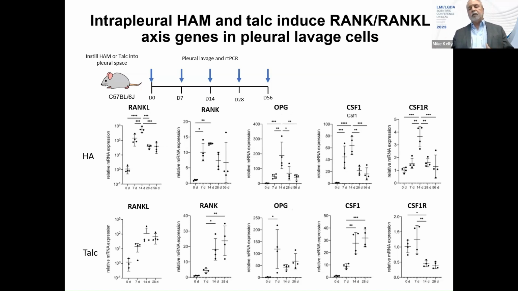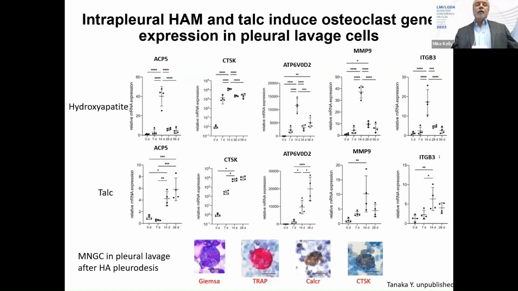And just for completeness, we also looked at silica in the lung and asbestos, and it seems to be a class effect that these particles upregulate an osteoclast program, which makes some sense. If you're trying to degrade something, you're going to throw acid at it and try to get rid of it.